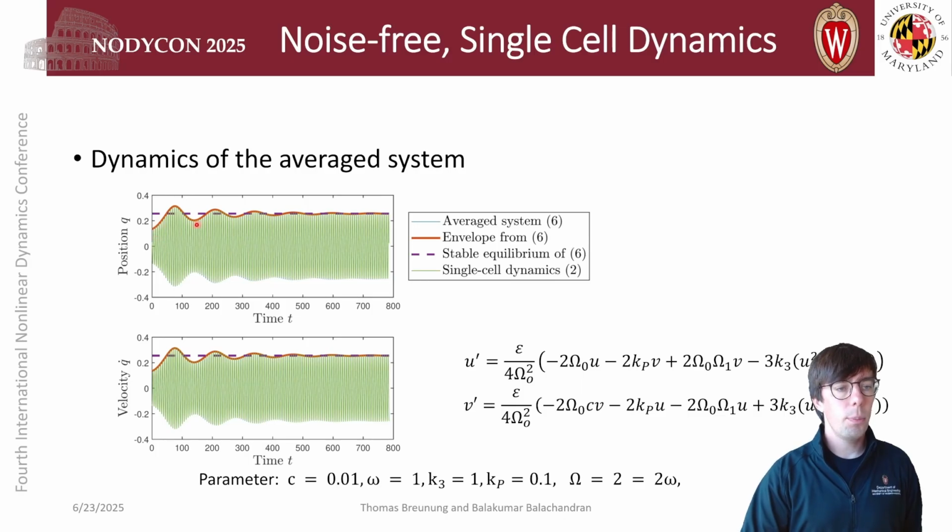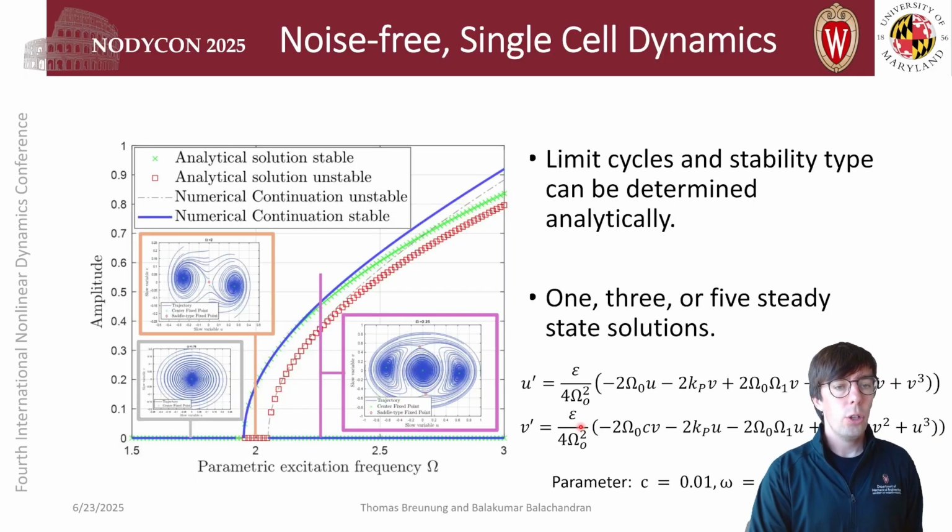Additionally, we get the envelope equations from the average, but we can also solve the averaged equations for fixed points. This is the purple line here, and those fixed points indicate the limit cycle oscillations. So these are the stable limit cycle oscillations. We can solve for them for this set of equations analytically, and also get the stability type of these limit cycle oscillations analytically. So we can compute the following bifurcation diagrams.